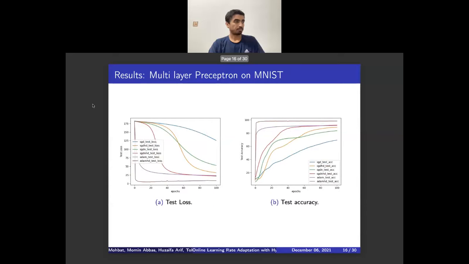Now, here are the results of the same optimizers on the same dataset, but with a different model, multi-layer perceptron. In this case, the same trend holds. The SGD, SGDN, and Adam are having worse convergence than their counterparts with hypergradient descent. We can see that the difference does not seem to be as drastic as we saw in the previous slide, where we used the logistic regression. The accuracies of the hypergradient descent versions all have a greater accuracy. Still a good increase that makes it worth the effort to implement hypergradient descent, though.